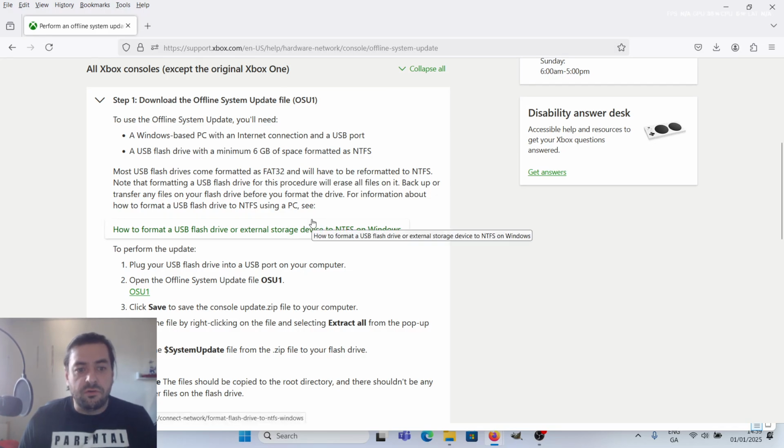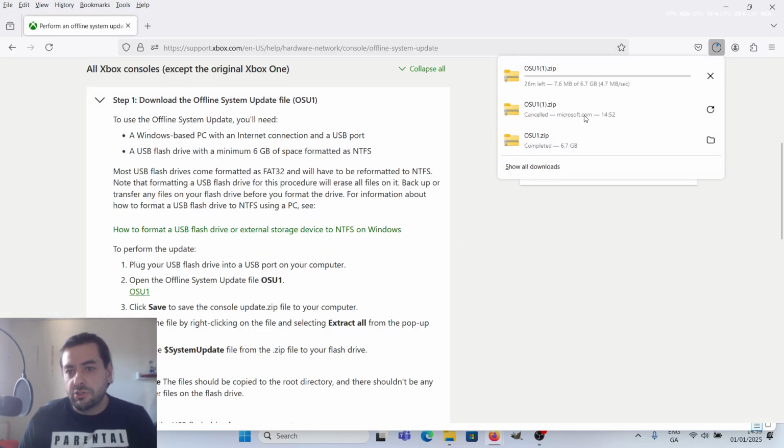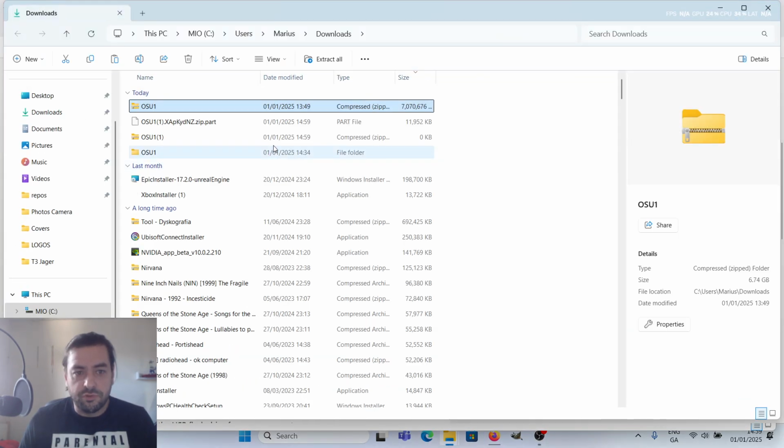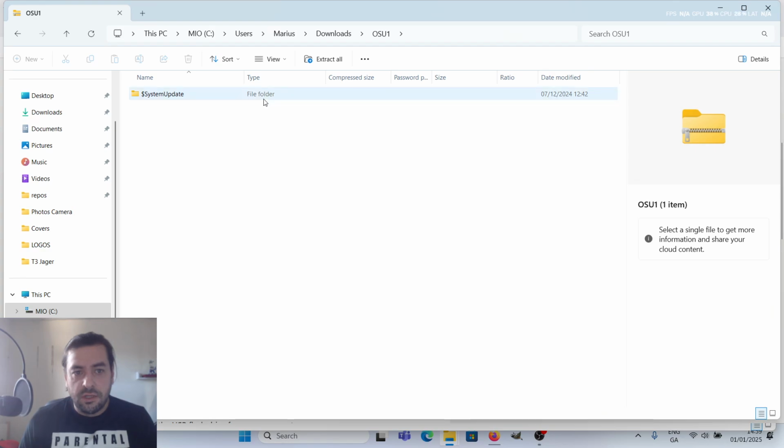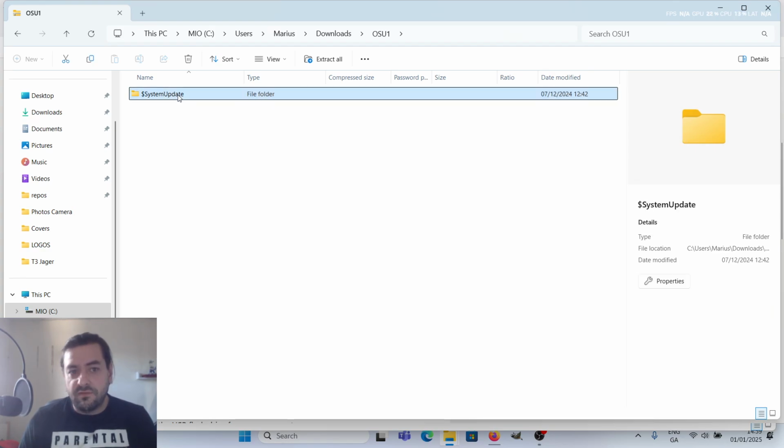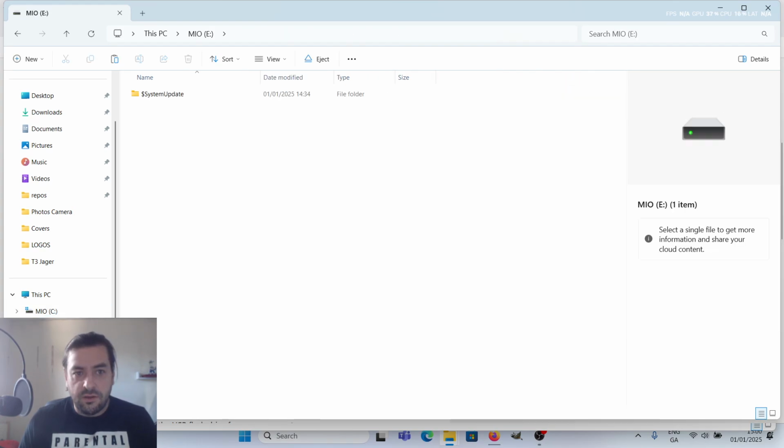After that, you're supposed to download the file here, which I have downloaded already. You're supposed to unzip the file, and then you get that folder, $SystemUpdate, right? You're going to copy that to your formatted USB, which in my case I already copied.